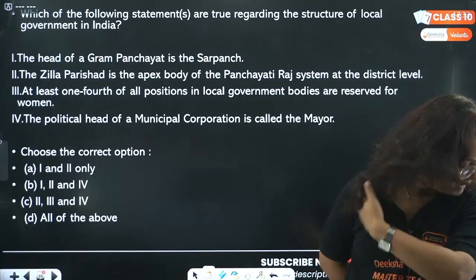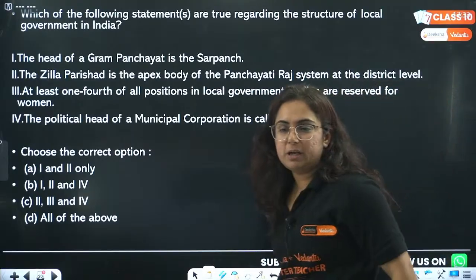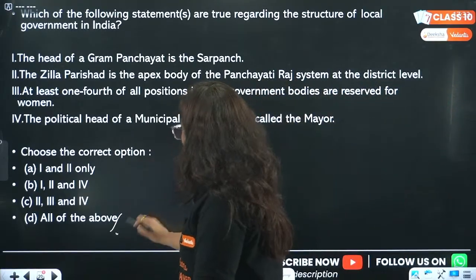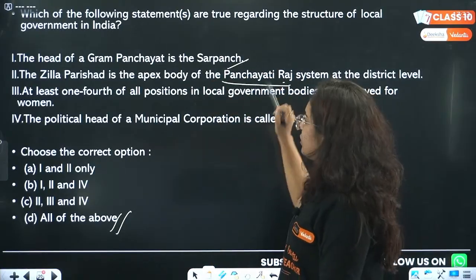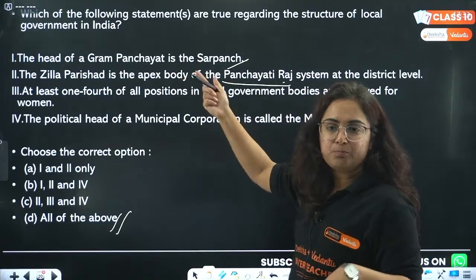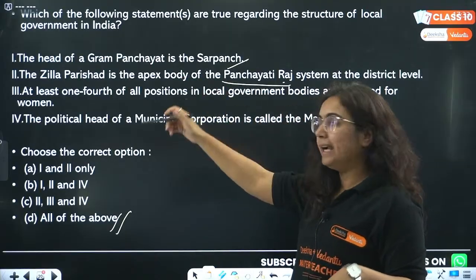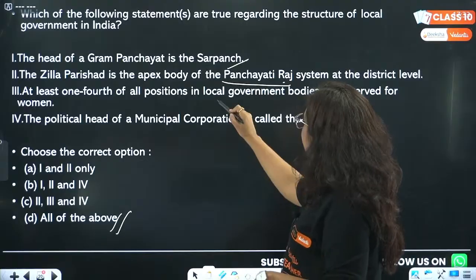D. Okay, I'm getting the answers as D. That's all of the above is correct. Yes. Head of Gram Panchayat is Sarpanch. So in the Panchayati Raj system, the highest level is district. And in district, who is the head? Zilla Parishad. Okay.